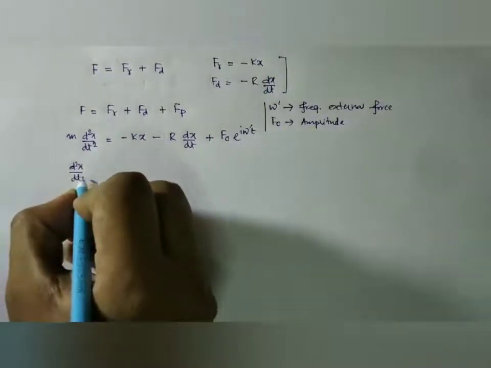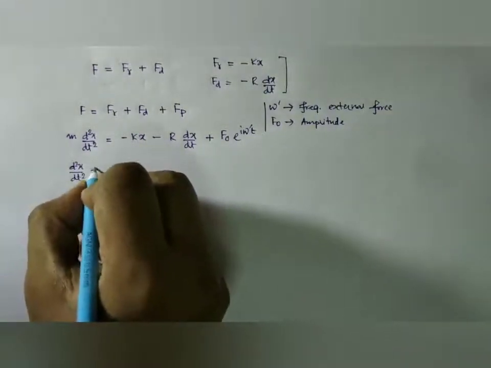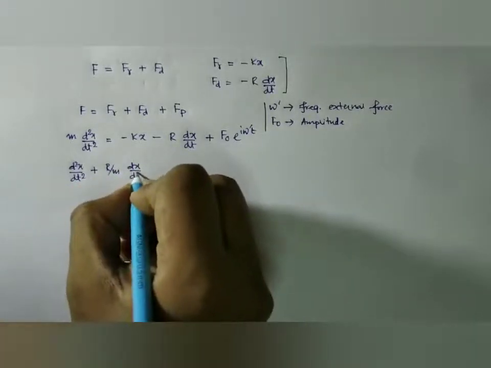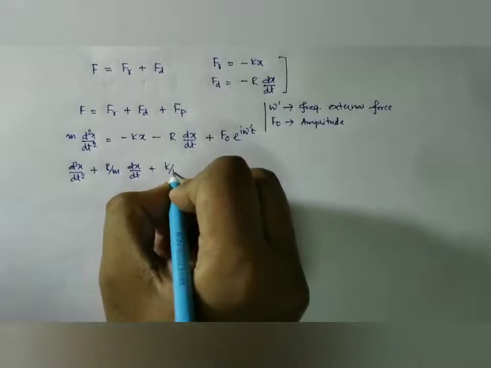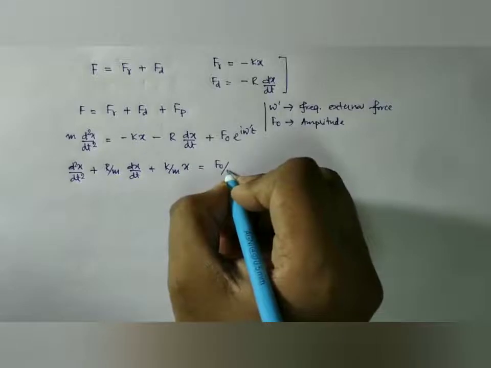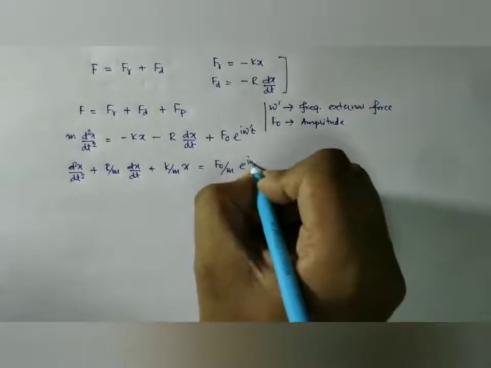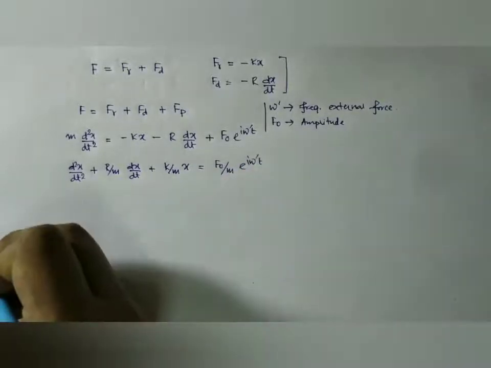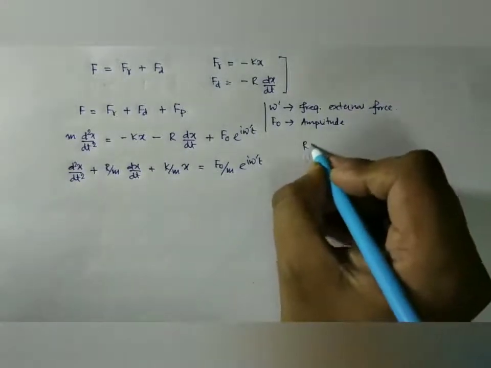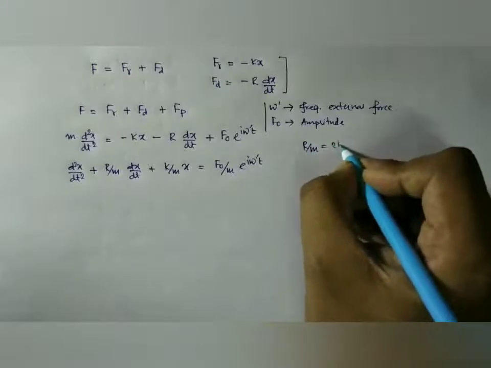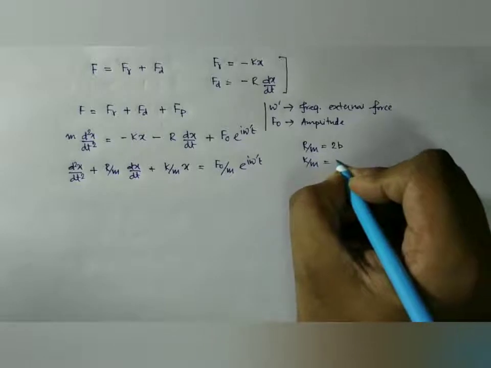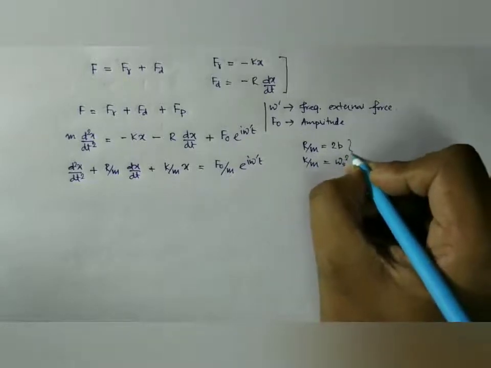So we can write it as d2x/dt2 plus r by m dx/dt plus k by m x is equal to f0 by m e to the power i omega prime t. Now look here, we already know r by m is 2b, where b is the damping constant, and k by m is omega naught square.